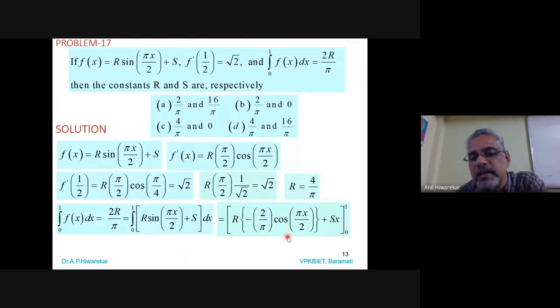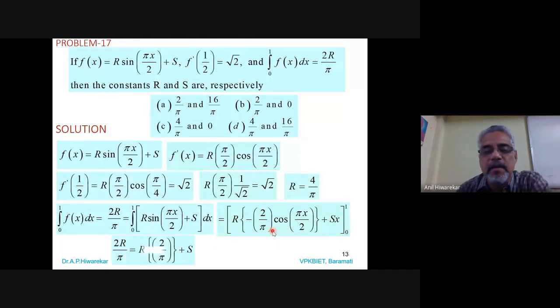Now if we apply this limit, we are getting 2r by pi as it is on this side. Then it is r into 2 by pi as it is. Then for the upper limit, we are getting cos pi by 2, and cos pi by 2 is 0. That's why this term is 0 for the upper limit. And this term is 0 for the lower limit because x is 0. So here what I have to do is put in the lower limit.